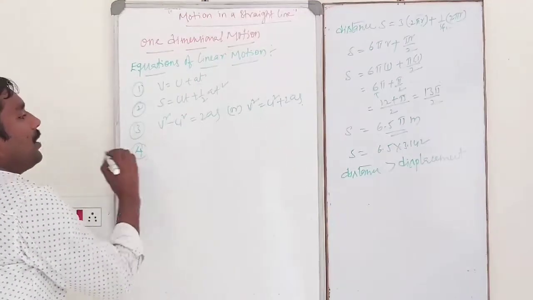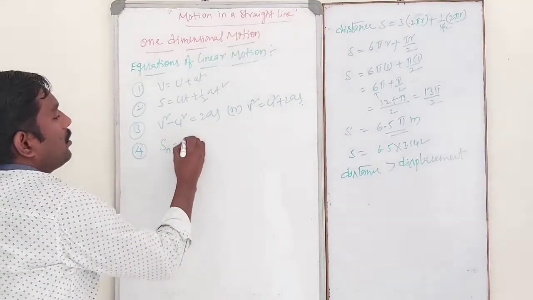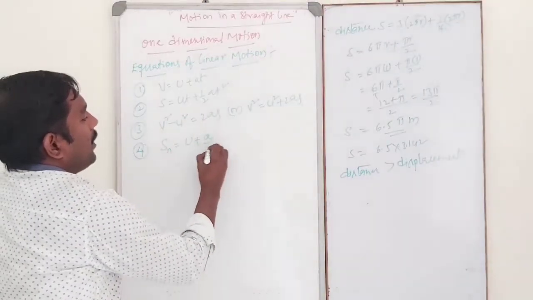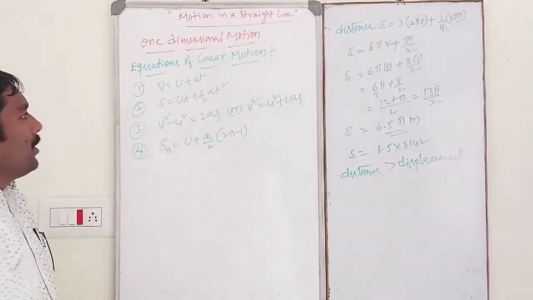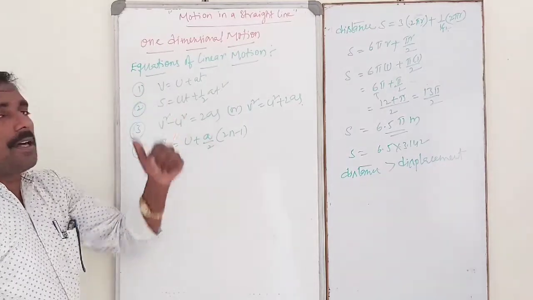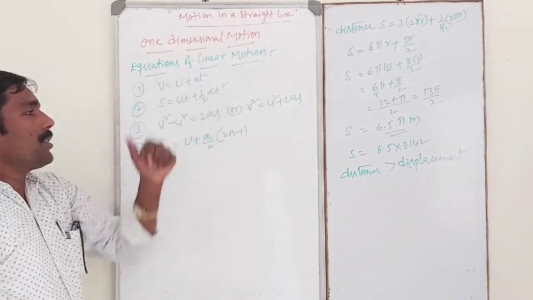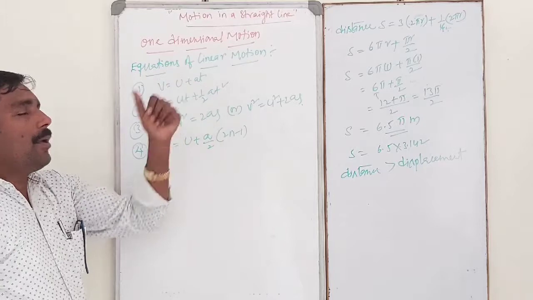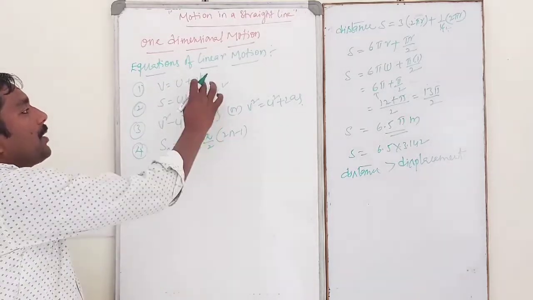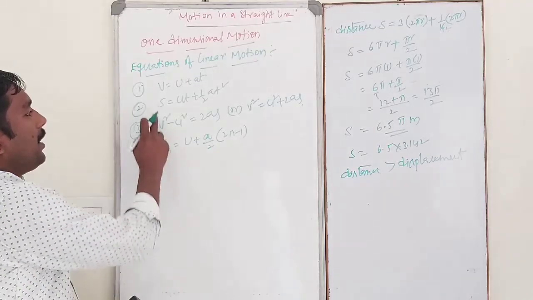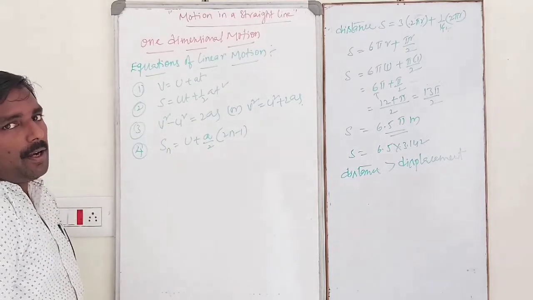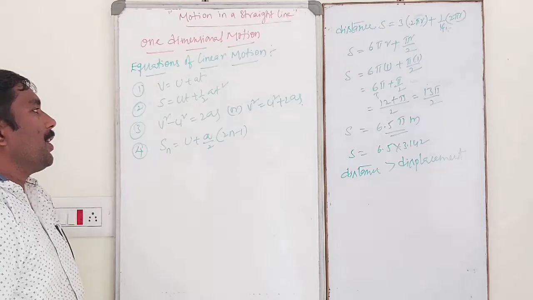And fourth one is Sn is equal to U plus A by 2 into 2n minus 1. So in this case, V is the final velocity, U is the initial velocity, A is the acceleration of the body, T is the time. Similarly, S is the displacement or distance covered by the body.